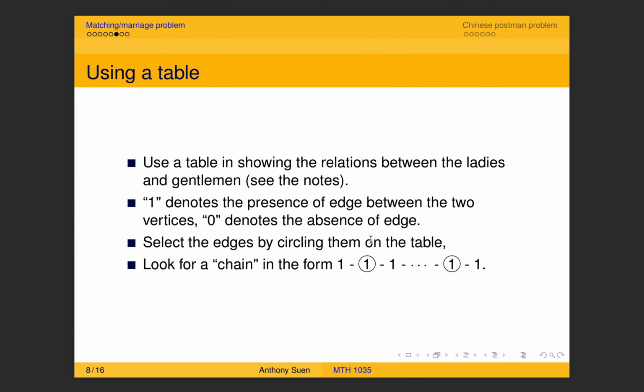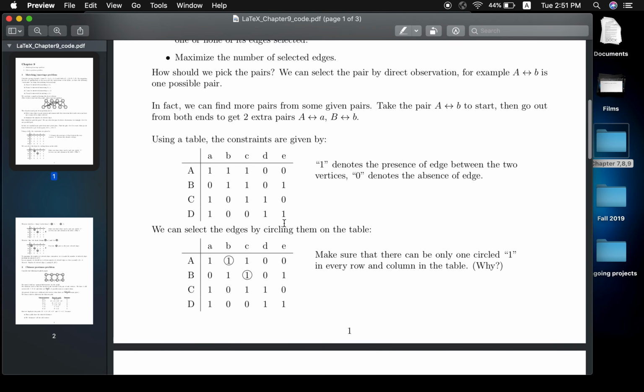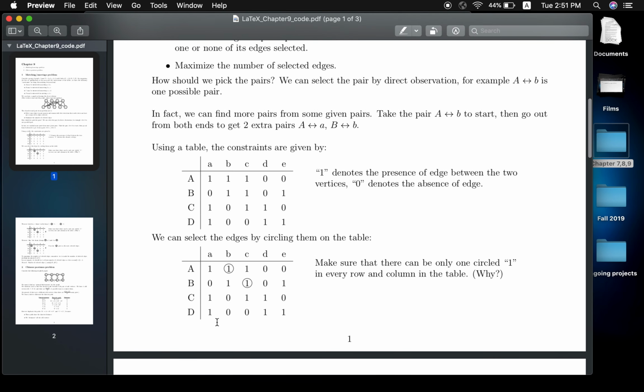This is another way to say I want to find a better bookkeeping method for keeping my steps. Here is the suggested method. We use a table. You can find these two tables in the notes.